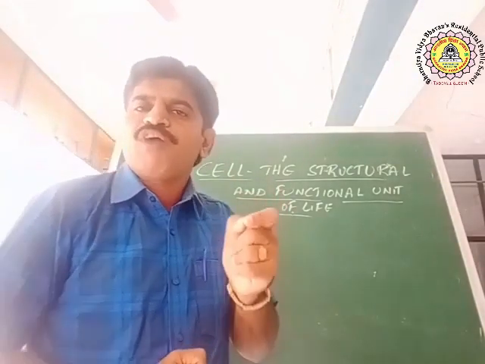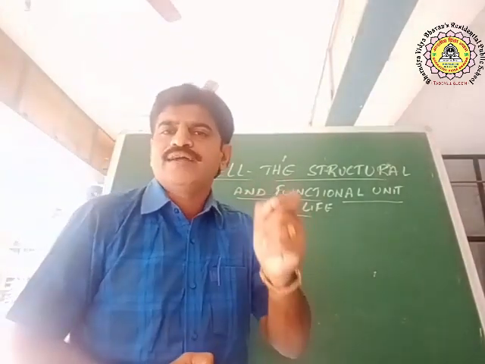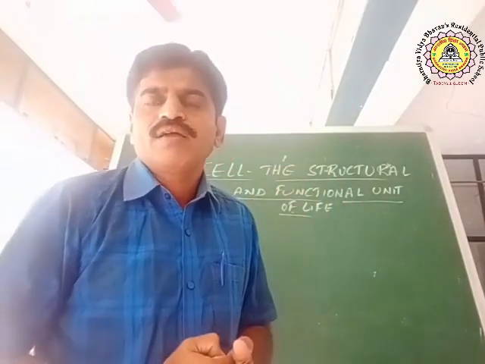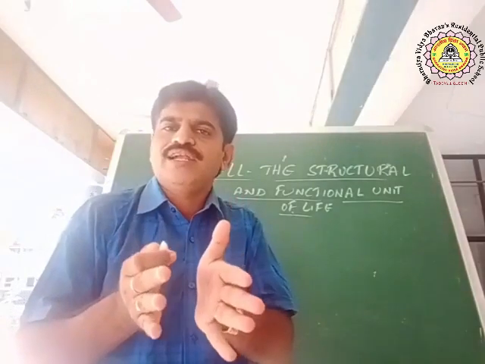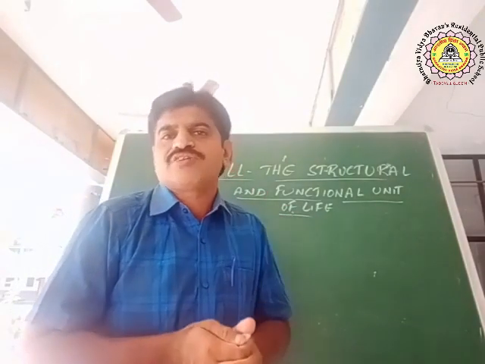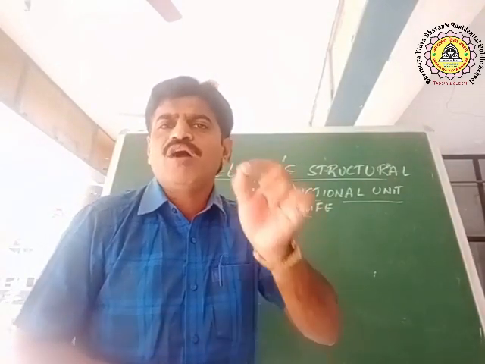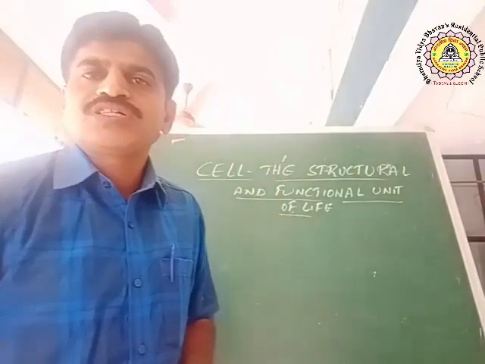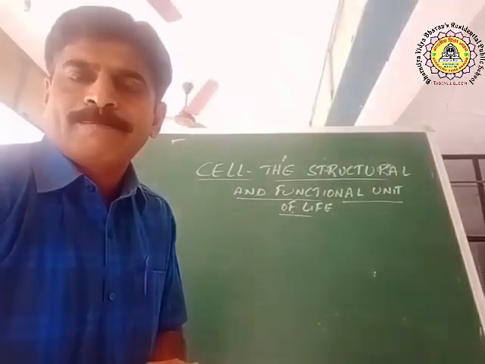How a cell performs determines how the organism functions. How a cell is structured determines how the organism is structured. That's why we call the cell the structural and functional unit of life.